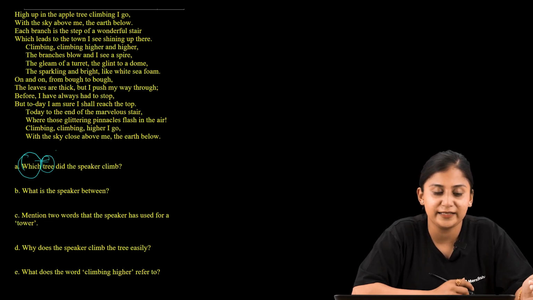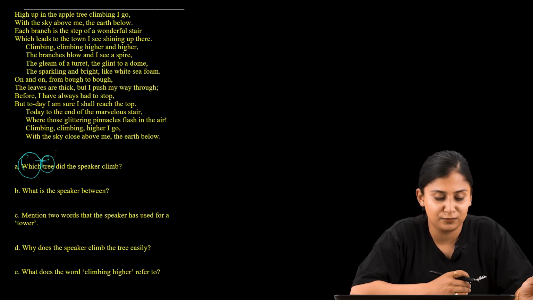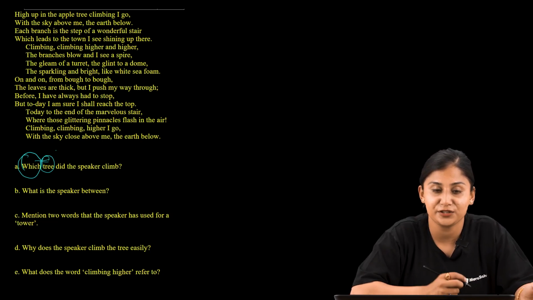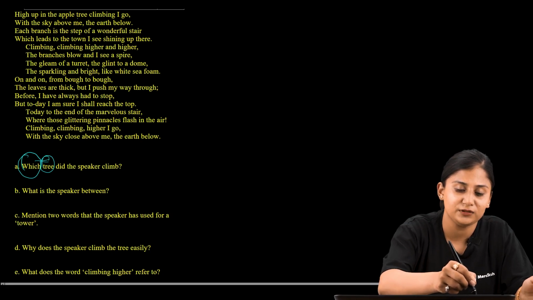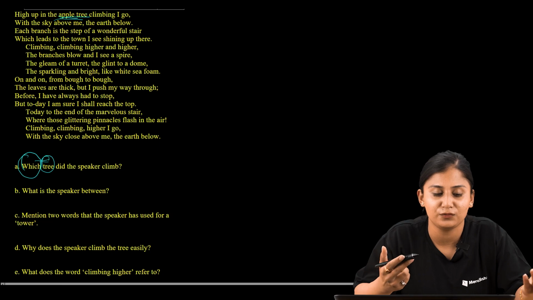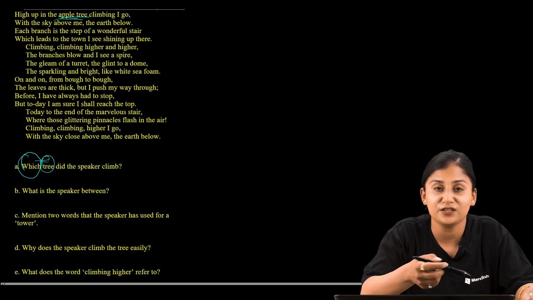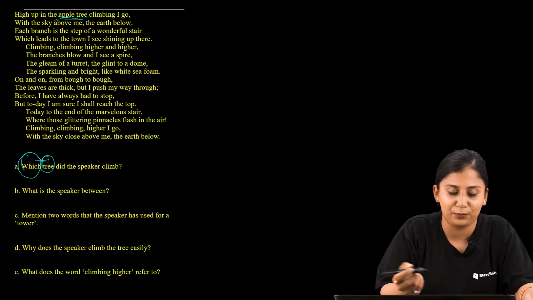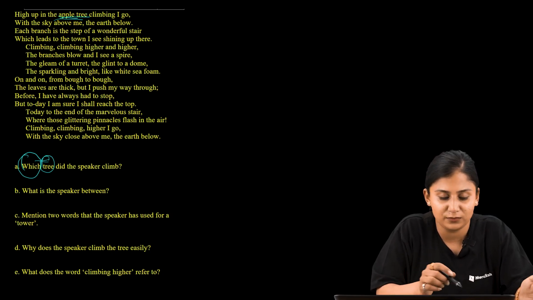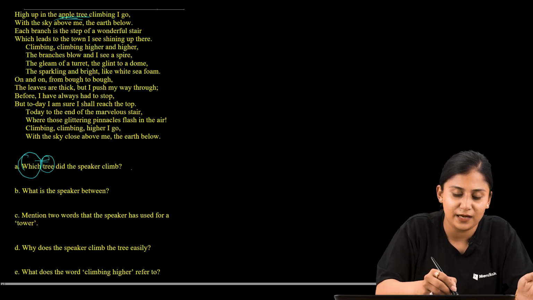The writer of the poem has explicitly mentioned that the tree that he climbed is apple. We got the answer in the very first line, and the tree is apple. The speaker climbed the apple tree.